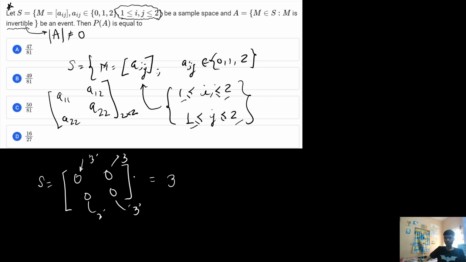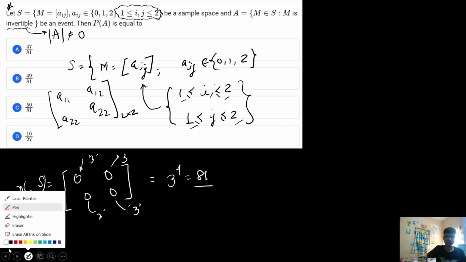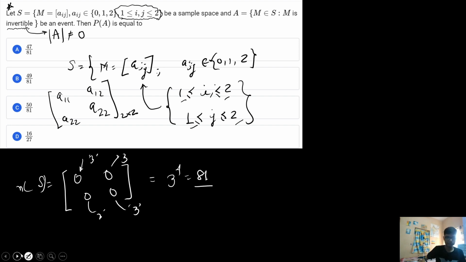In this way you can say the total number of sample space, that is the number of elements in the set S, is basically 3 to the power 4, that is basically 81 elements are possible. Now the catch and the important thing in this particular question is basically in solving and getting out the invertible matrix. The event is basically a matrix M which also belongs to set S, and M is invertible. Now M is invertible, that means the determinant of the matrix M is basically non-zero.